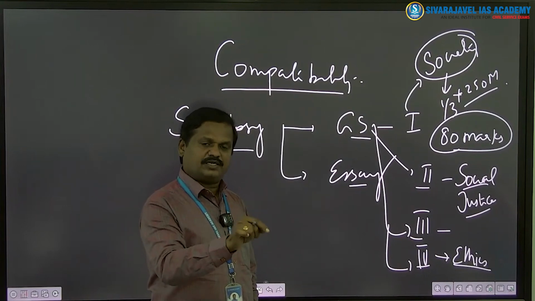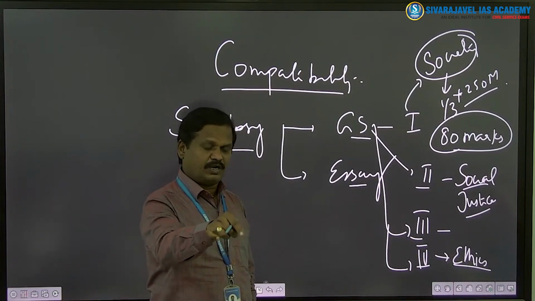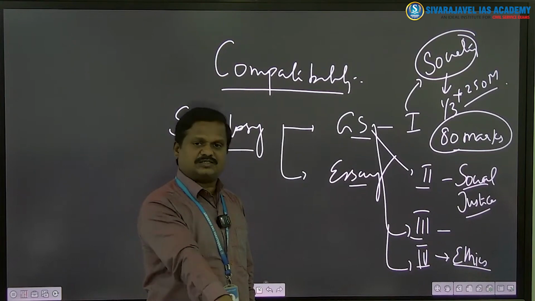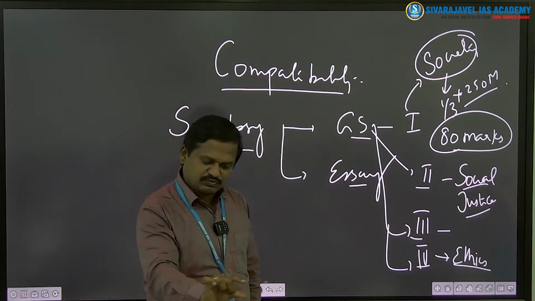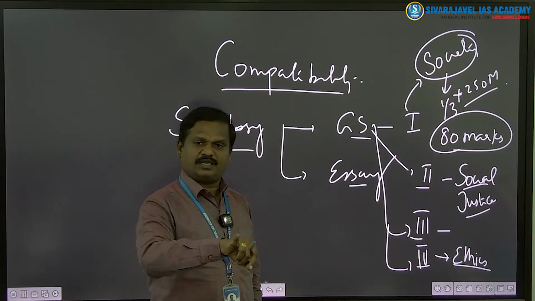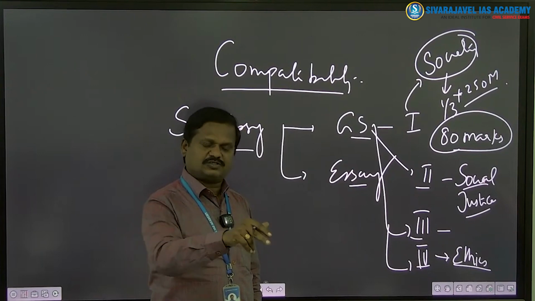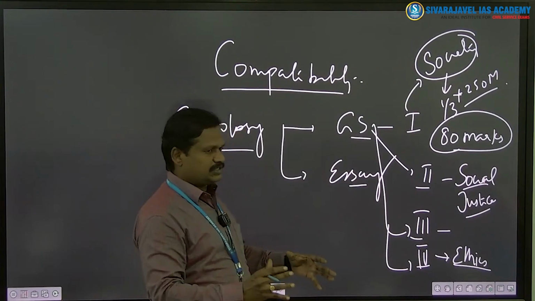But to tell you, technically Max Weber belongs to sociology Paper 1, unit 4, and he was asked in the ethics paper. Max Weber would be studied by political science and public administration students as well, but sociology students will study him in and out.